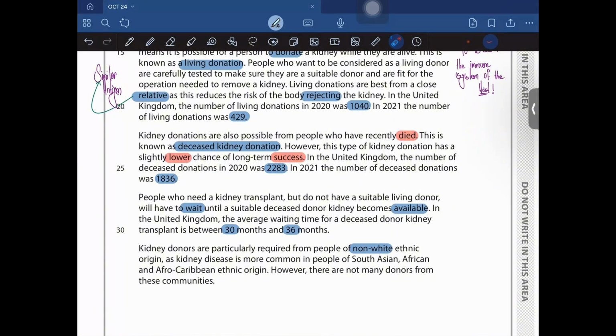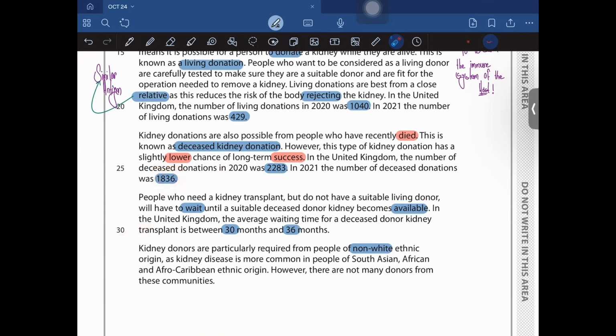Remember that. However, this type of donation has a slightly lower chance of long-term success. In the United Kingdom, the number of deceased donations in the year 2020 was 2283, and in 2021 the number of deceased donations was 1863.